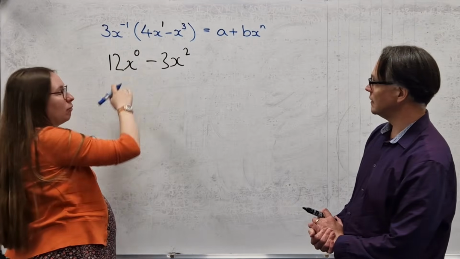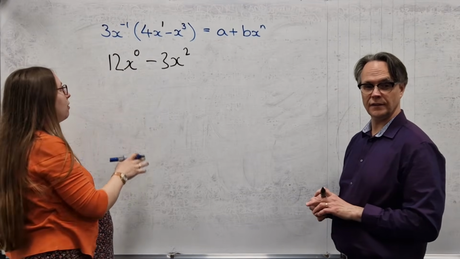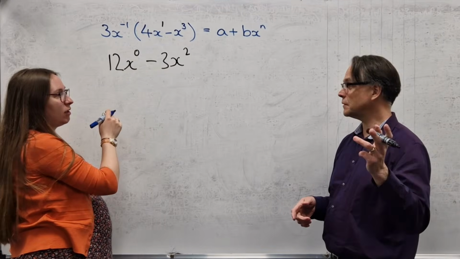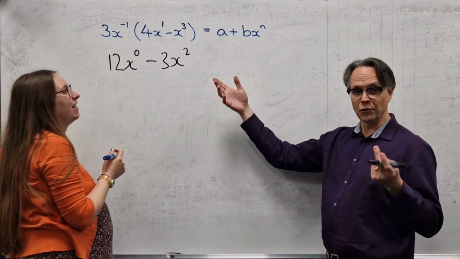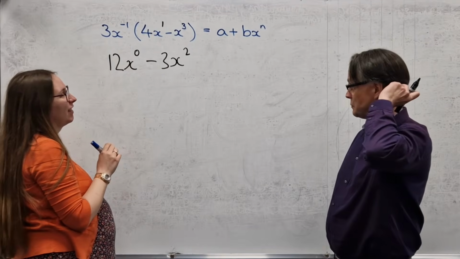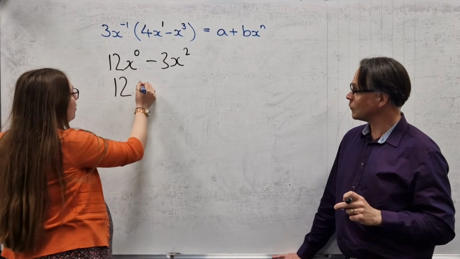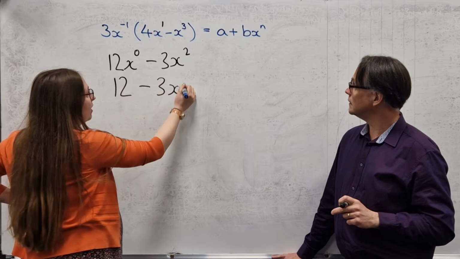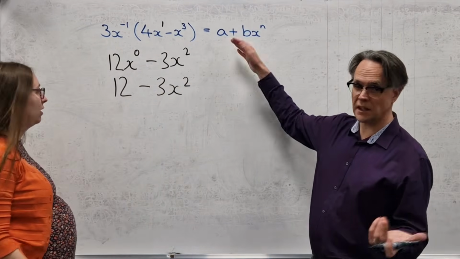Here, we should all know that x to the power of 0 is 1. Anything to the power of 0 is 1, apart from when x equals 0, and they have ruled that out again, because 0 to the power of 0 isn't 1. So we have 12 minus 3x squared, and now we want to look at the format. That's it, it's finished.